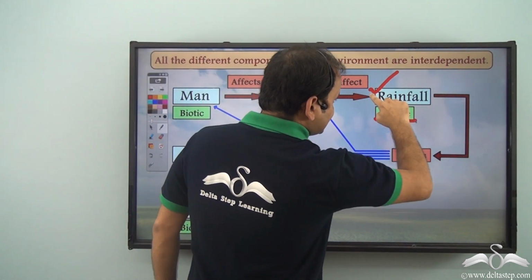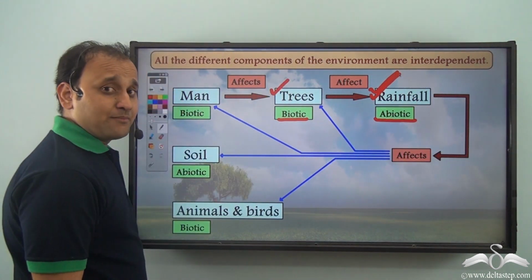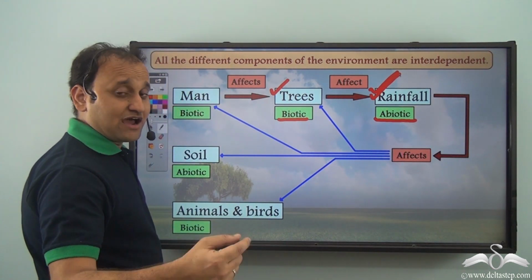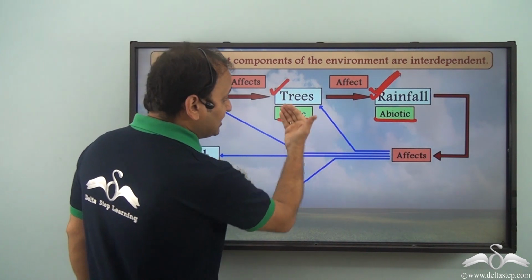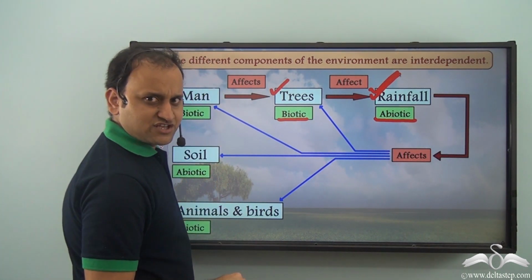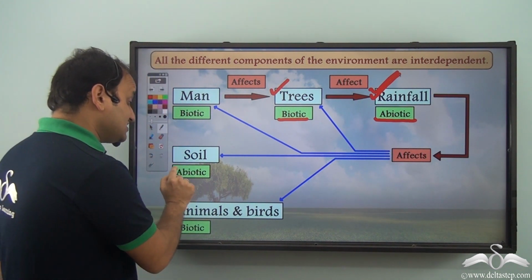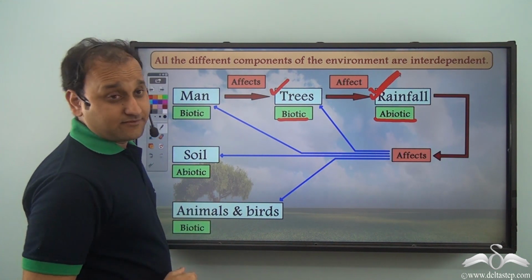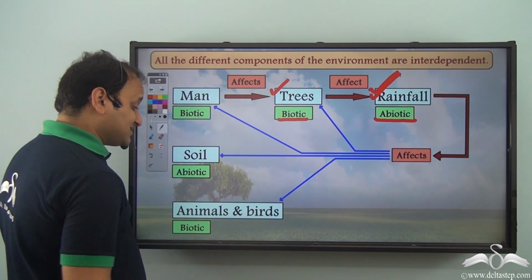And when this abiotic component of the environment gets affected, many different components of the environment get affected. Definitely, trees will get no water for survival. Man will get no water for survival. Soil, which is an abiotic component of the environment, even that will go dry. And what about animals and birds?